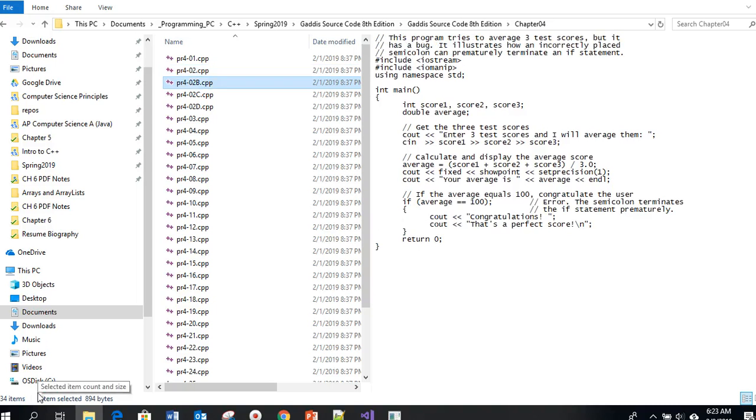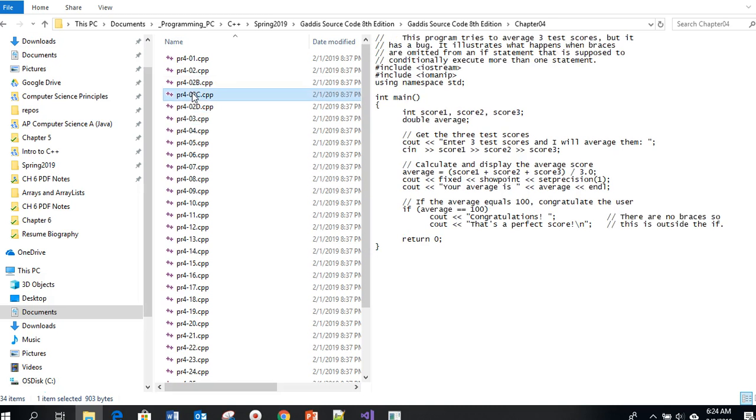We just got done looking at section 2 where we saw that there were some input issues with that data. This program tries to average 3 scores, but it has a bug, and it talks about how incorrectly placing a semicolon can terminate an if statement. If you run this, what they're talking about is that a semicolon right here at the end of the if statement is going to prematurely terminate that statement, and so you just want to watch for that kind of error.